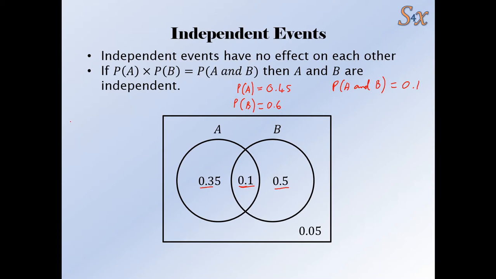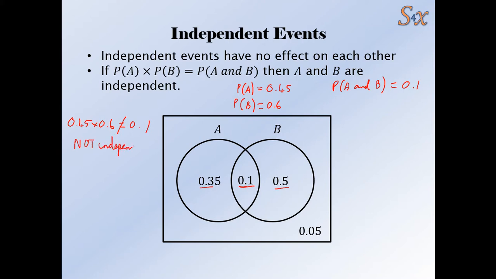Now, if they're independent, that means that 0.45 times 0.6 should equal 0.1. But it doesn't, does it? If we put that in the calculator, we get 0.27. So actually, it doesn't equal 0.1.